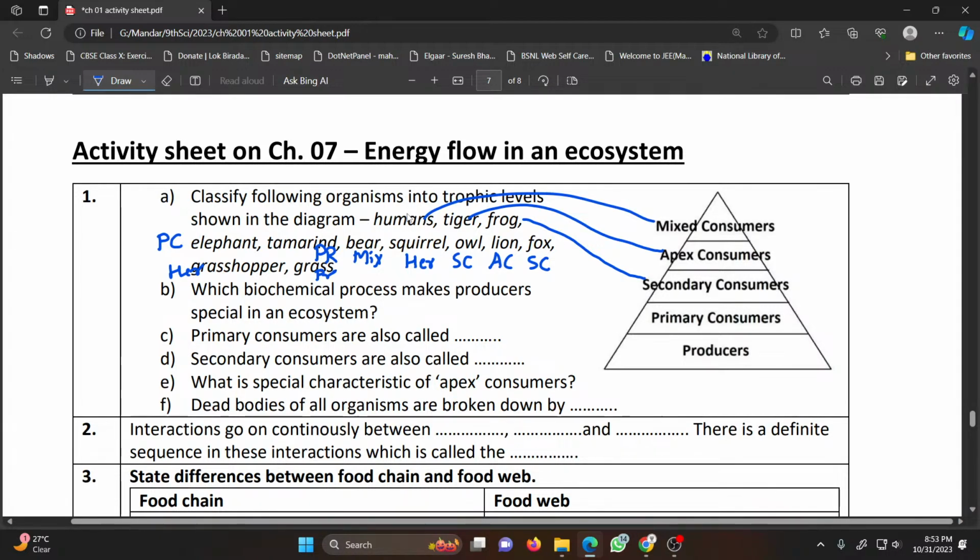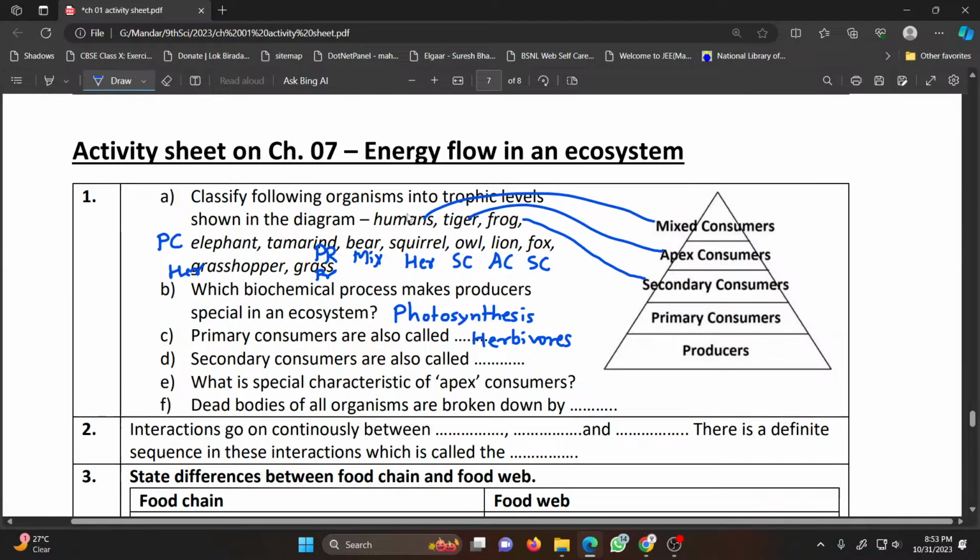Which biochemical process makes the producer special in ecosystem? That is photosynthesis. Photosynthesis. Primary consumers are also called herbivores because they are dependent directly on the plants for their food. So herbivores.